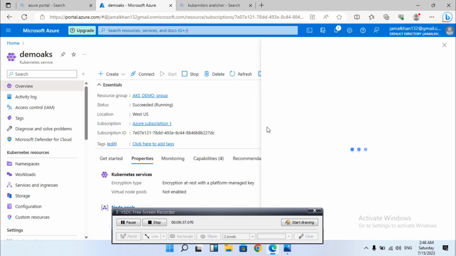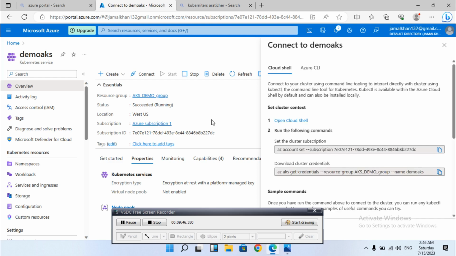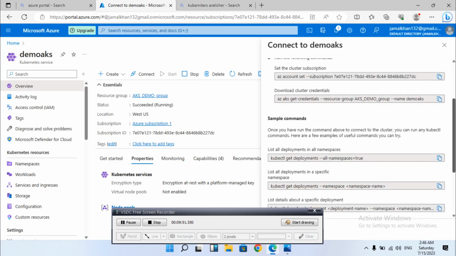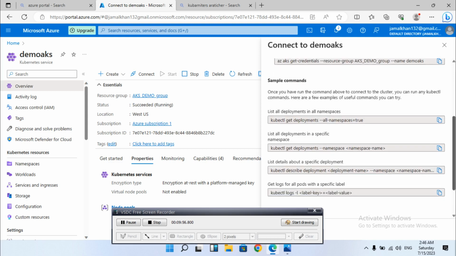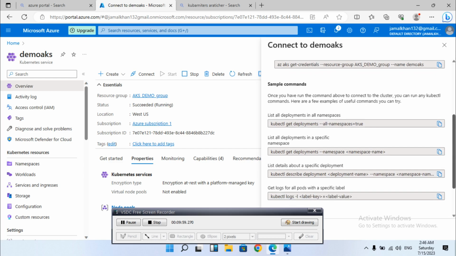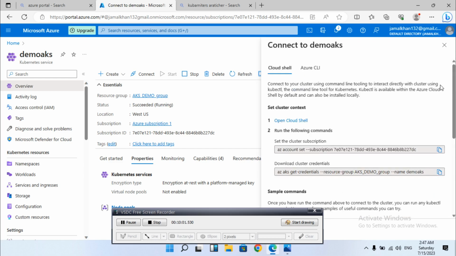To connect to your cluster, hit the connect button, and it brings you to a dashboard where you can connect in two ways: one is Azure shell and the other is Azure CLI.